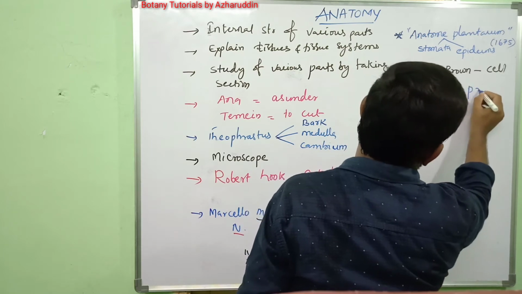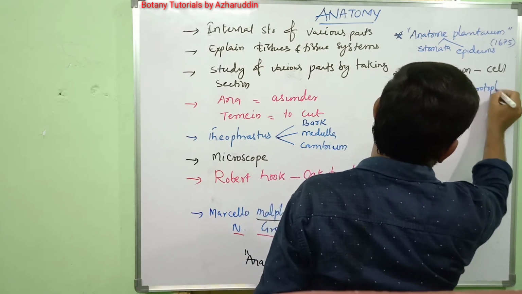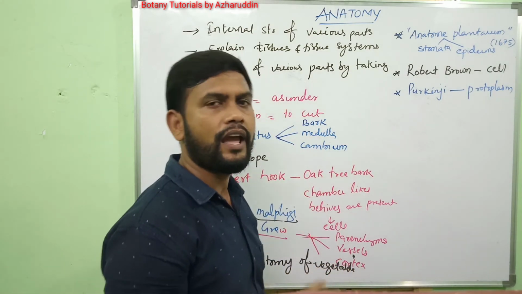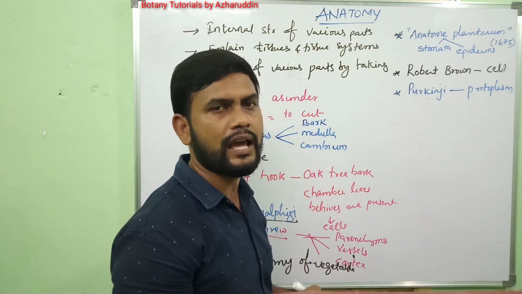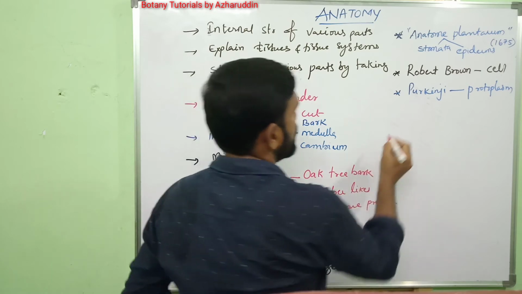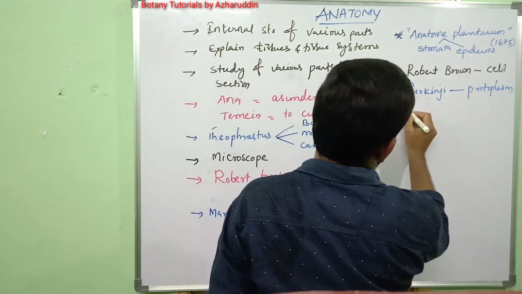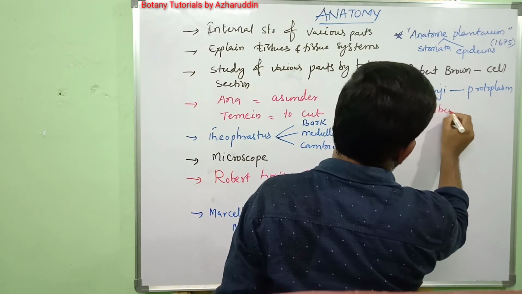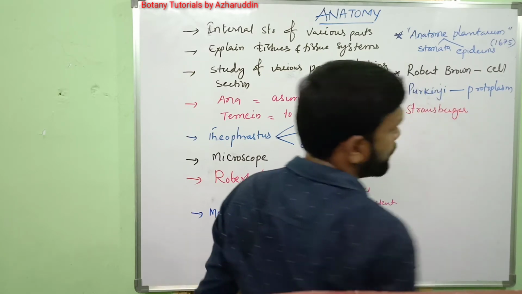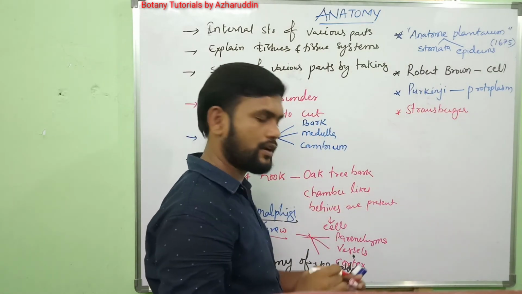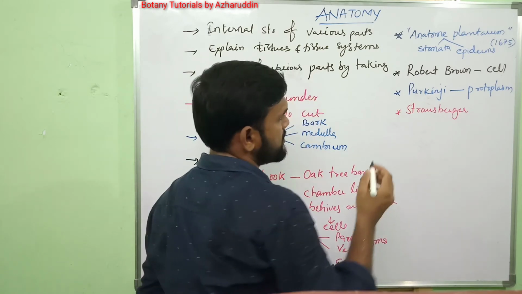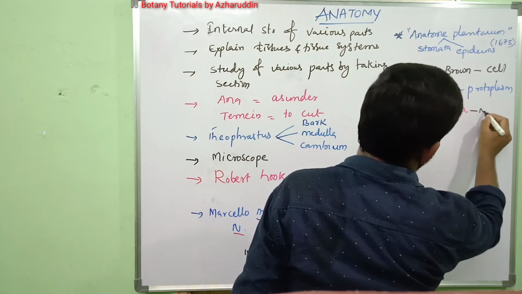After that, Strasburger stated that a fluid-like substance is present around the nucleus, and that fluid is called nucleoplasm.